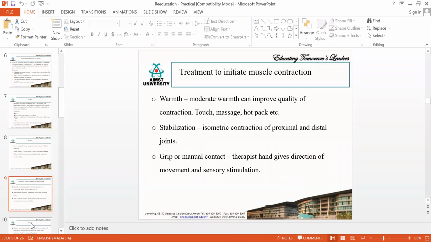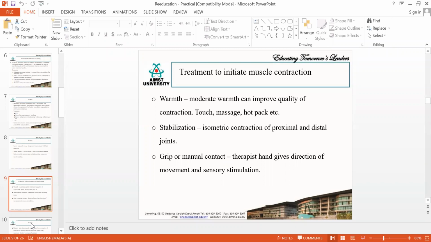Then you can also use a hot pack, which will again give you a good increase in the muscle temperature. You would have learned the theoretical aspect of the hot pack. When you come face to face, you will learn the practical aspect. Then next is stabilization.